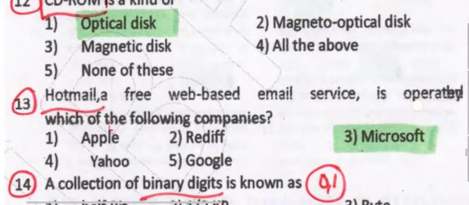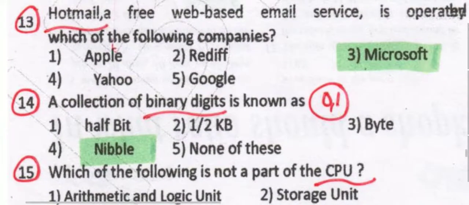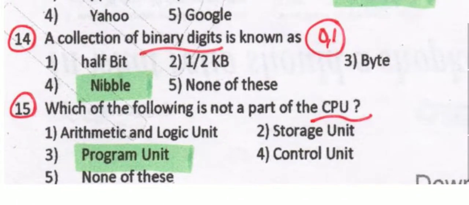Hotmail, a free web-based email service, is operated by which of the following companies? From Microsoft. The collection of binary digits, we knew what the binary digits are? That is a collection of 0 and 1. That is one thing you have to remember. That is binary digits 0 and 1. A nibble is 4 bits, so it's a collection of binary digits like 0, 1, 0, and these are all 4 bits.